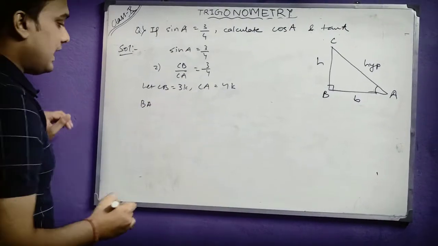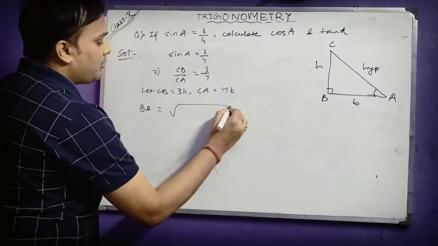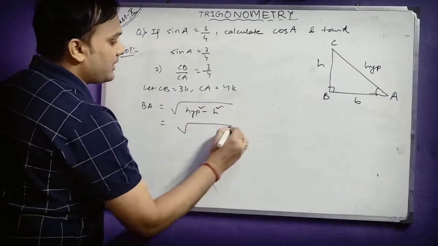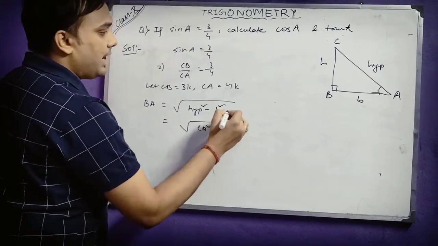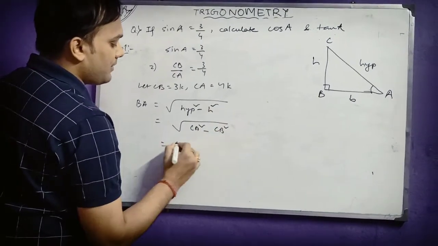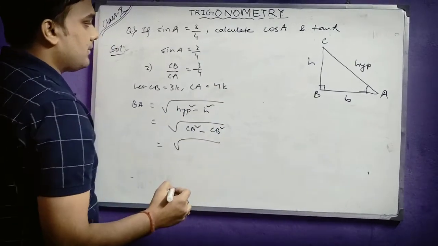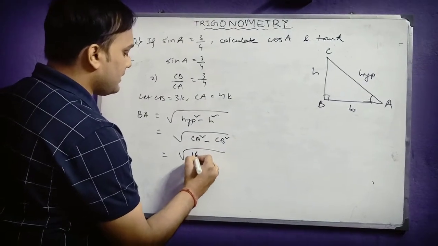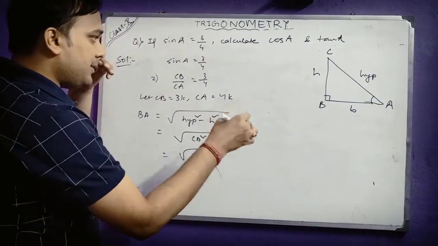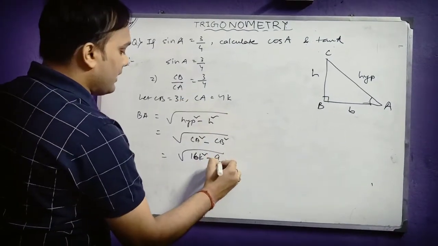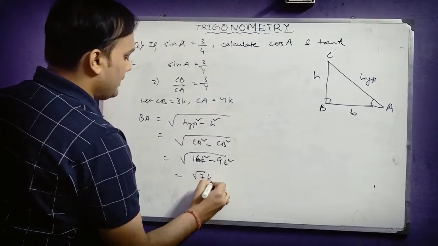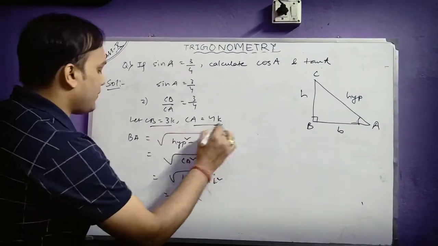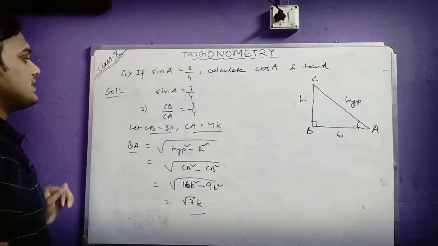By Pythagoras theorem, I can write base BA as the square root of hypotenuse square minus height square. So here hypotenuse is CA square minus height square, which is CB square, and CA square will be equal to 4K whole square. So 4K whole square will be 16K square minus CB square, which is 9K square. So you will get root 7K. So this is the value of BA here. Okay, so I know now CB is 3K, CA is 4K and BA is root 7K.